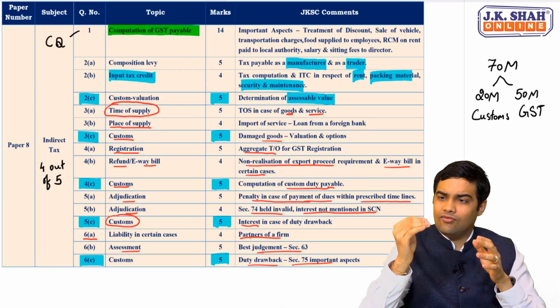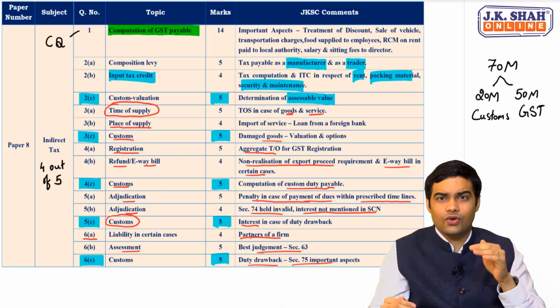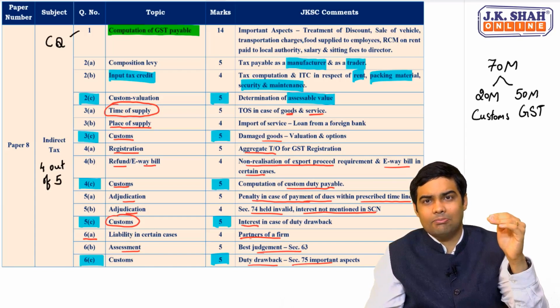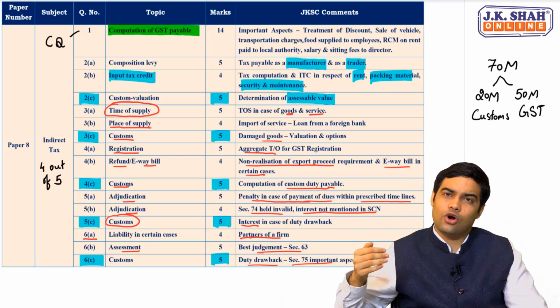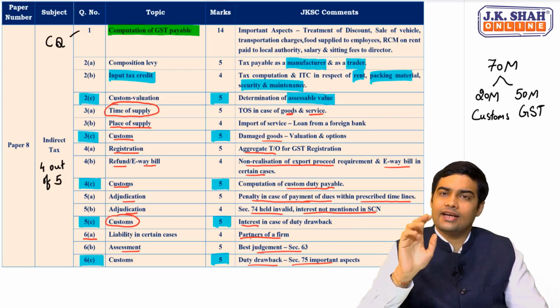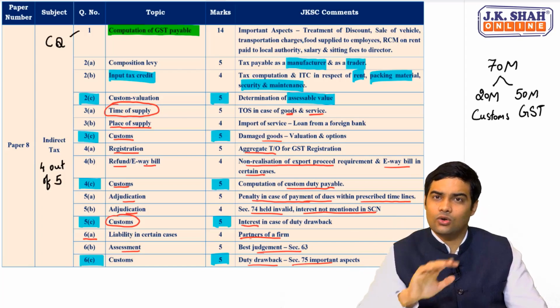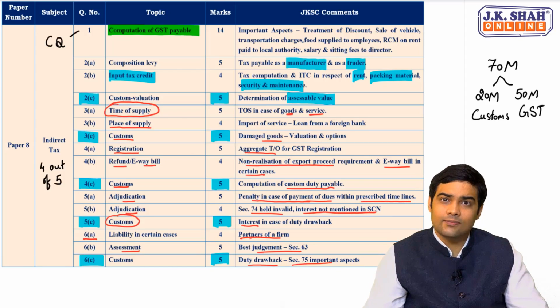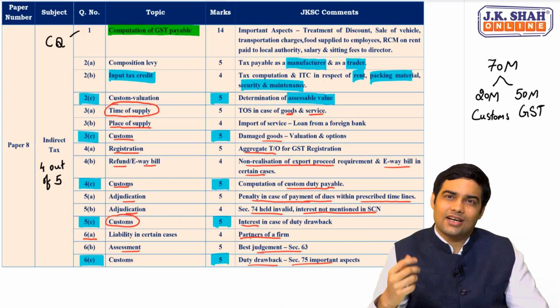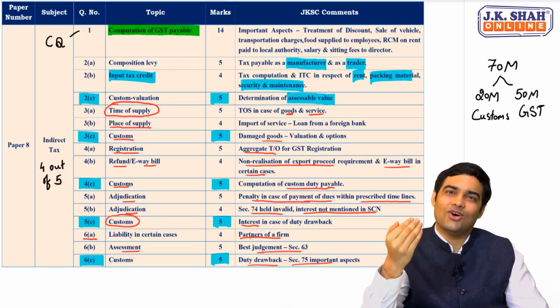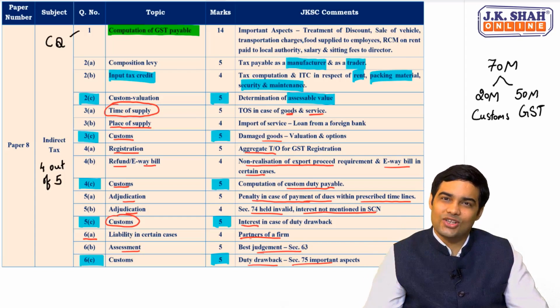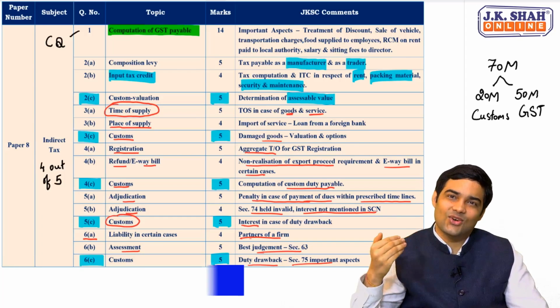and various aspects from the top, that is supply, till the end, adjudication, liability, common topics plus fair coverage of customs. That's how the entire question paper was. All the aspects were covered in the JKSC textbook and notes. A person or a student could have easily answered all the questions once he has gone through the